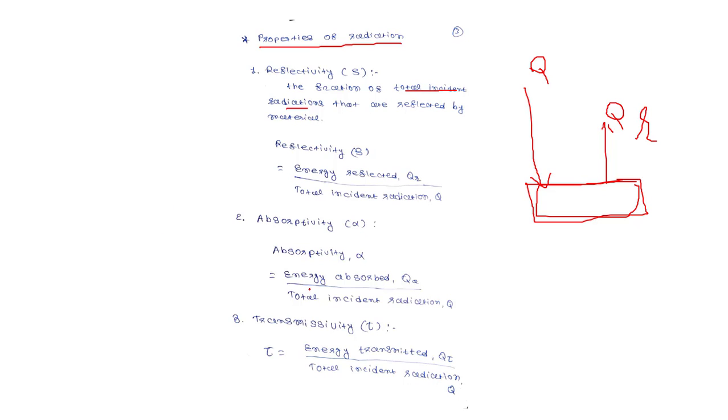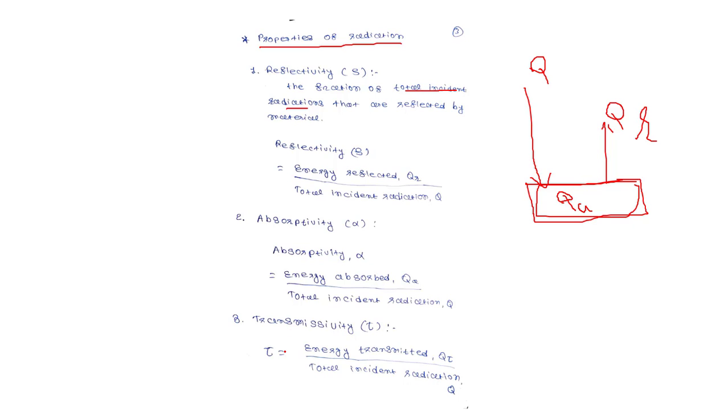Alpha, absorptivity, is energy absorbed QA upon total incident radiation Q. So some portion of radiation is absorbed, and it is QA.